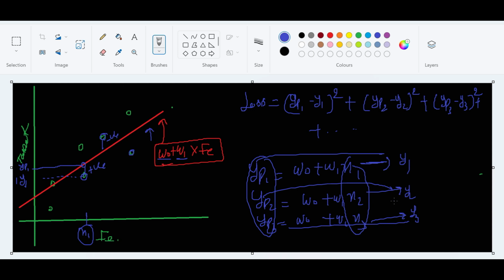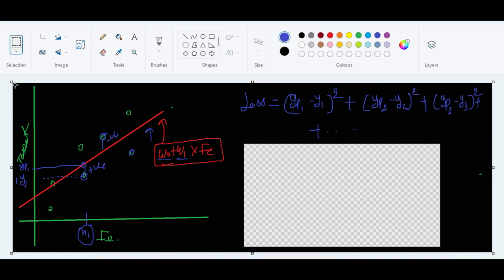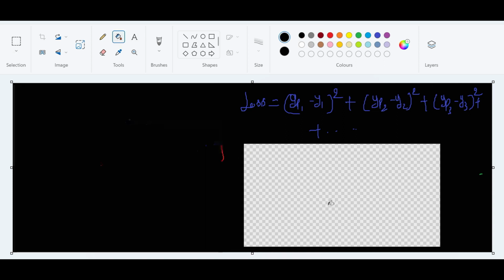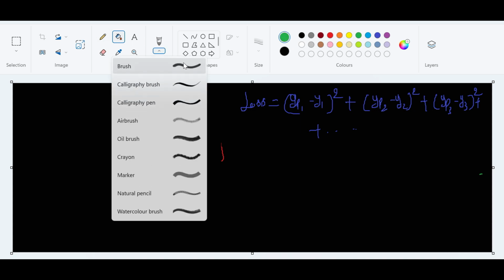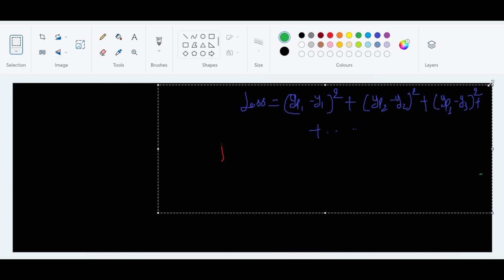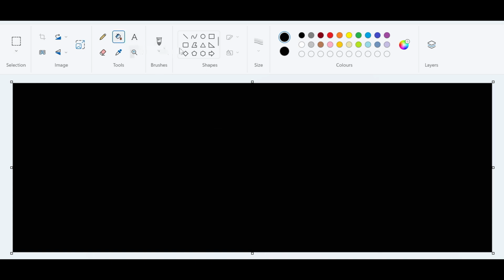Now, if you put all the values in the loss, like yp1 value, yp2, let's try to think what will happen. Let me delete this first. Now, if I write this loss equation, see what will happen here.